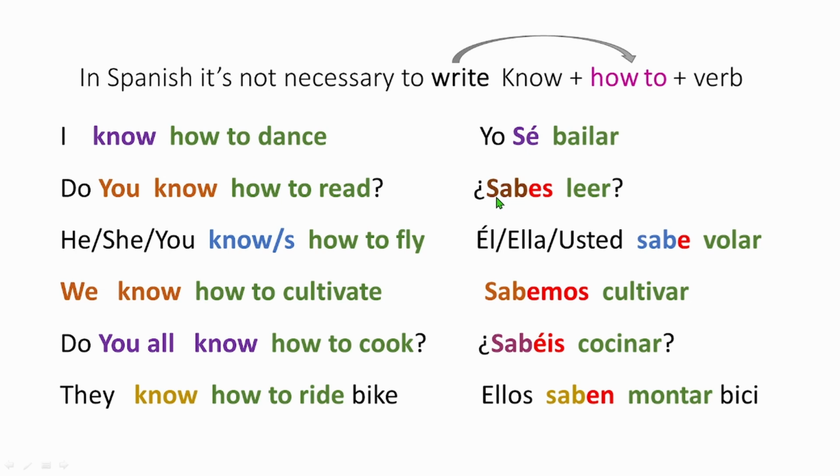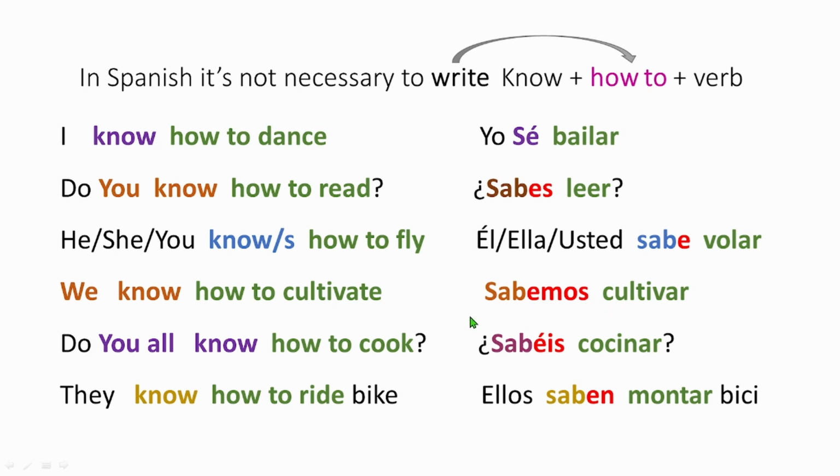It's because putting the pronoun is not necessary in Spanish, and in most cases we do omit it. We know how to cultivate: sabemos cultivar. Or you can also say nosotros sabemos cultivar. Nosotros is we, but it's not necessary. Sabemos itself means we know.